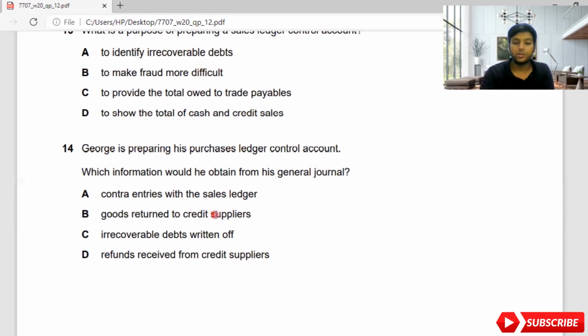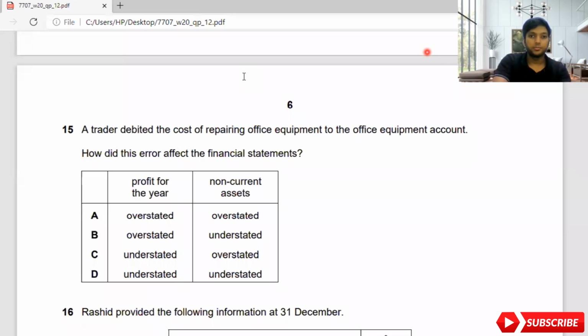Again, B, goods returned to credit suppliers. This is all shown under the purchase ledger control account. So which is left finally? Contra entries with the sales ledger. So this is the answer, because whatever you are setting off against the sales account, you will show under the nominal ledger. So the answer will become A for this.